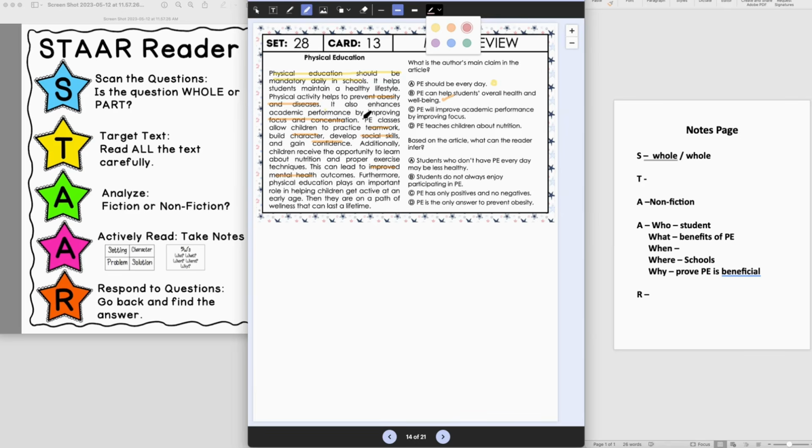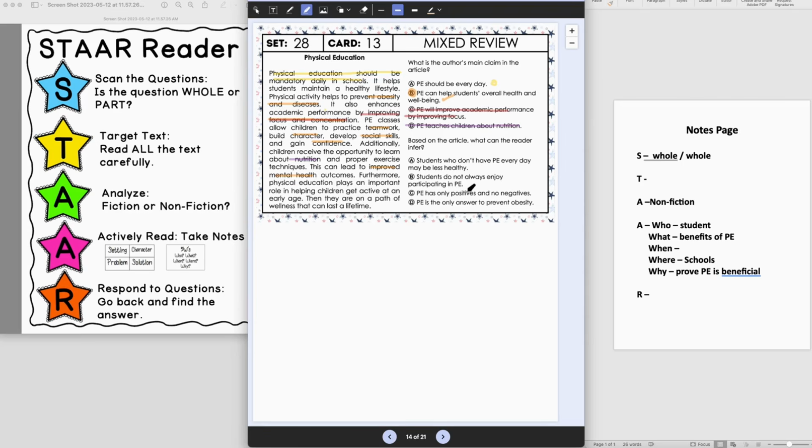All right, it does talk about improving focus and concentration, but that seems just like a little small piece. So I'm going to cross that one off. And part D, PE teaches children about nutrition. Okay, well, it does talk about nutrition and proper exercise, but again, that's a small piece of the article. Really, we can see here that the one that is most proven throughout the text is B, where it's giving evidence about overall health and well-being.